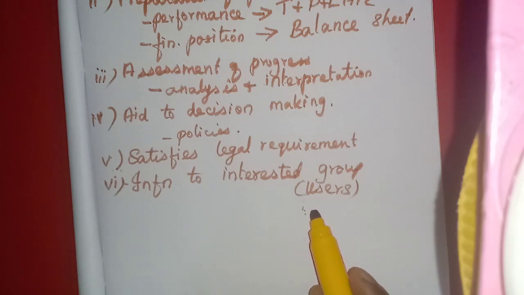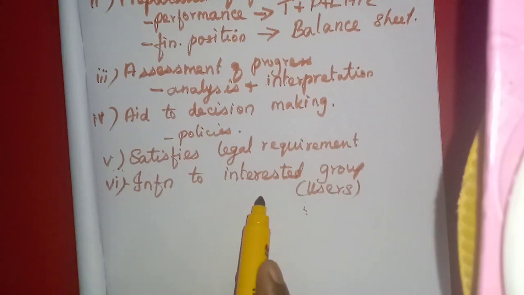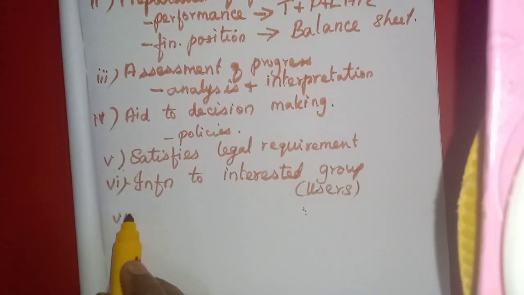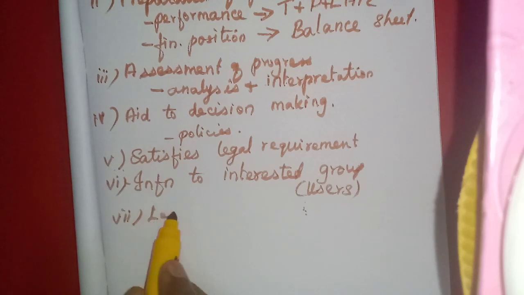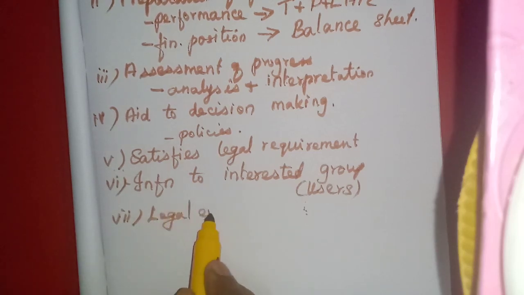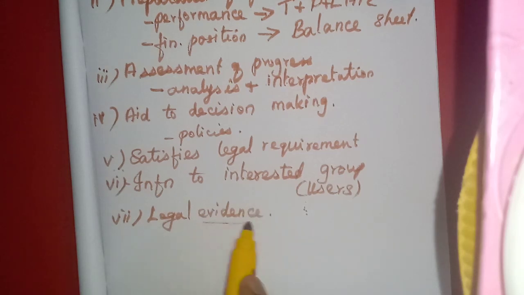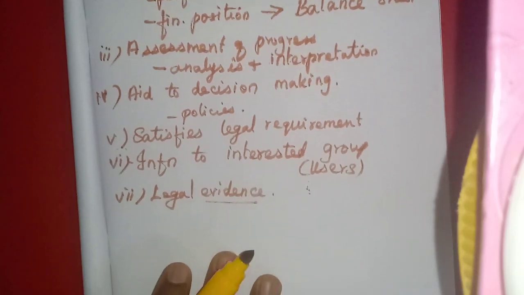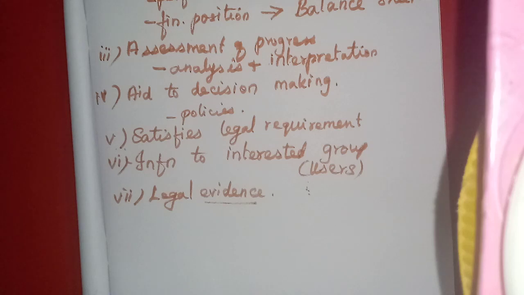For all these people, that information is given for their various purposes. Okay, then this is considered as legal evidence. If there is any dispute in the court of law, the court of law will ask for the financial statements as the legal evidence. Okay.